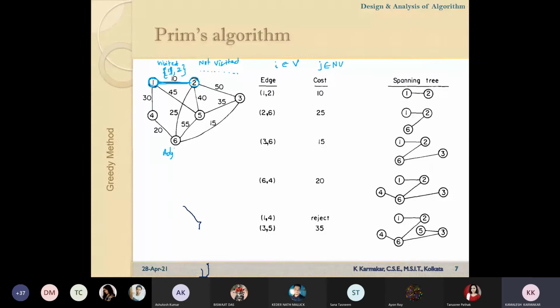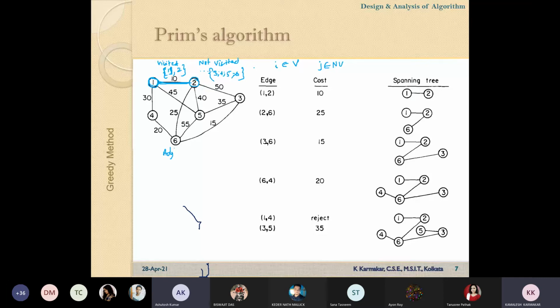At this moment 1 and 2 belong to the visited set and 3, 4, 5, 6 belong to the not visited set. In the next step, what will be the logic? From the not visited set, it will check which distance is the smallest.